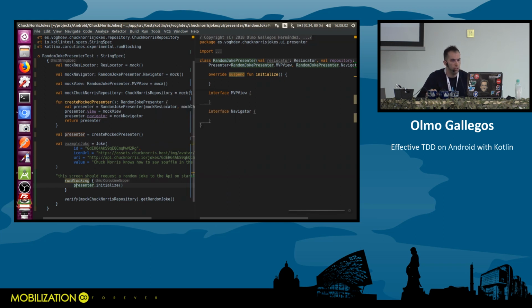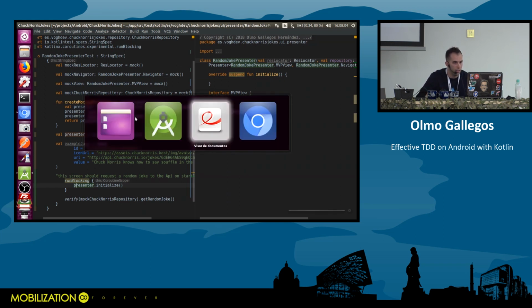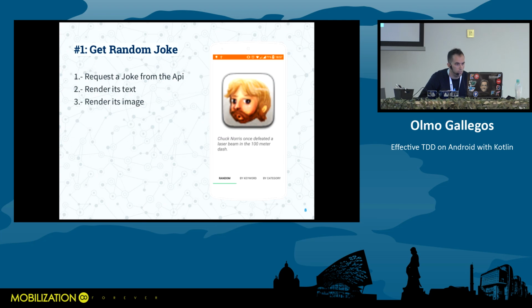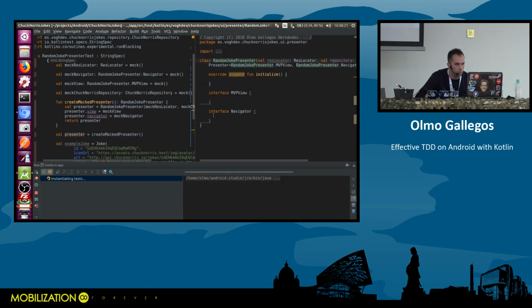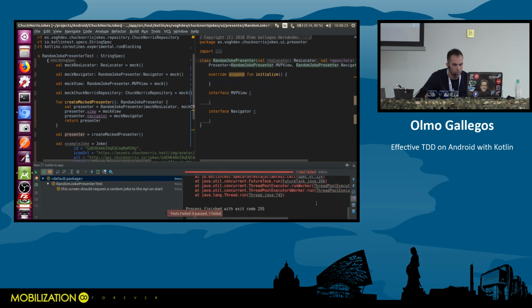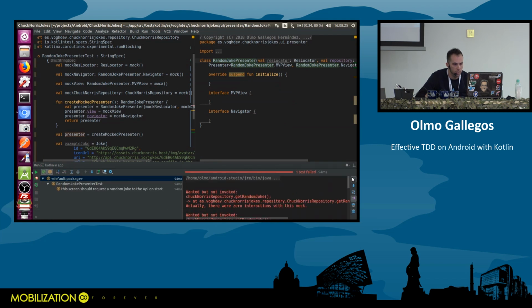We should have a failing test. Now, for you to get familiar with the structure, we are asserting over this layer now, okay? We are testing the presenter, and we are asserting the repository, expecting the repository to do something. Okay, let's see what's the result. Fine, we have a failing test. Let's have a look at the error message. And it is wanted but not invoked. Perfect, exactly what we want.